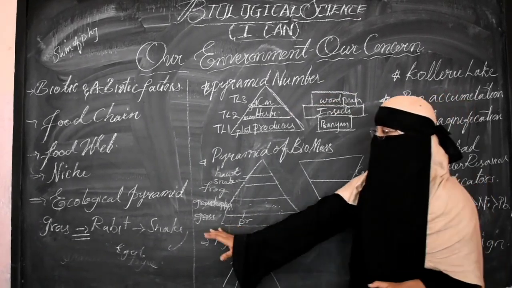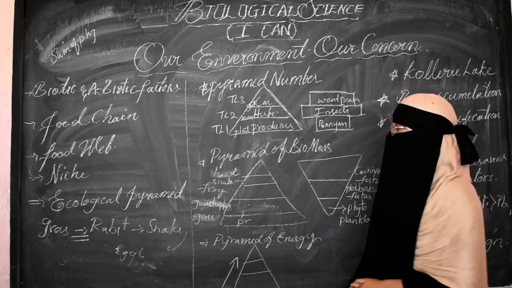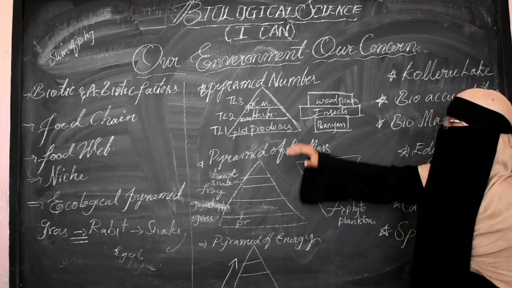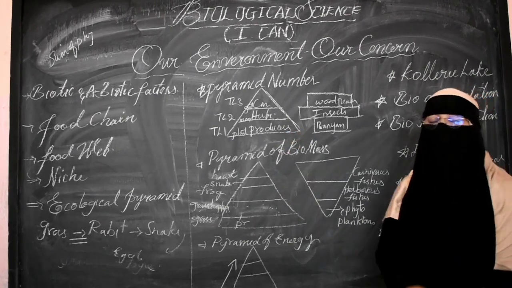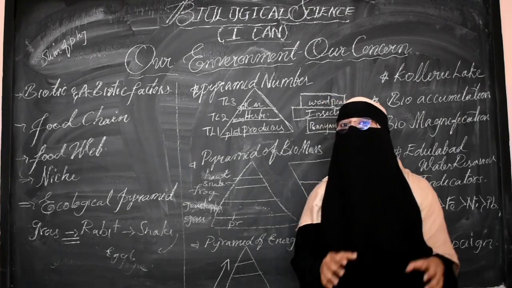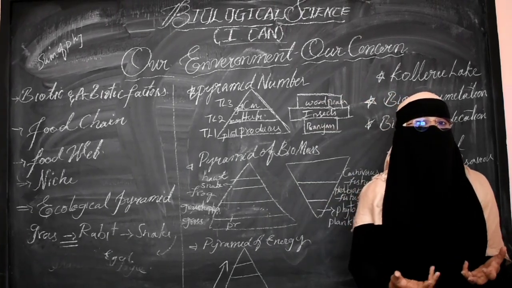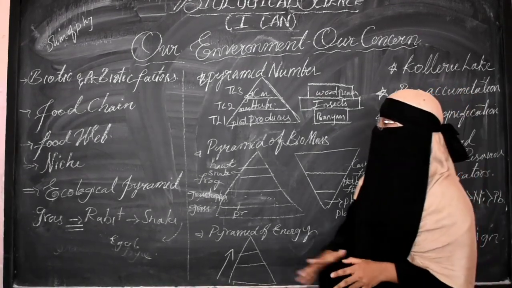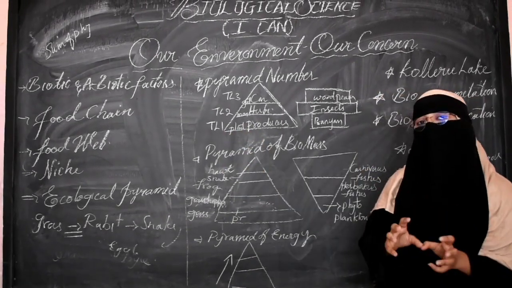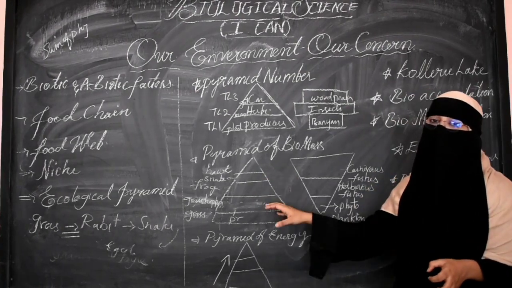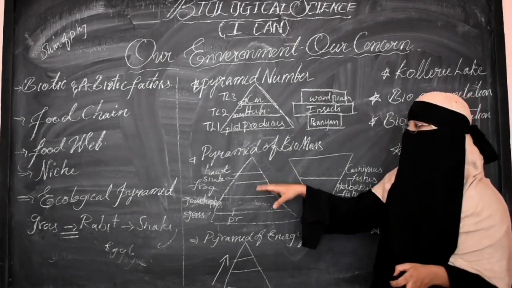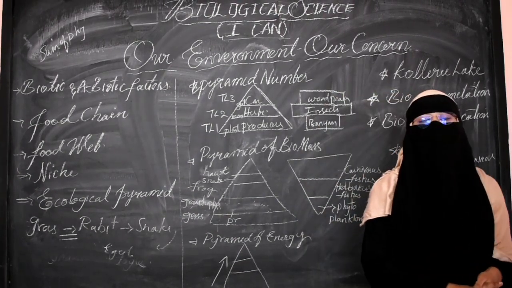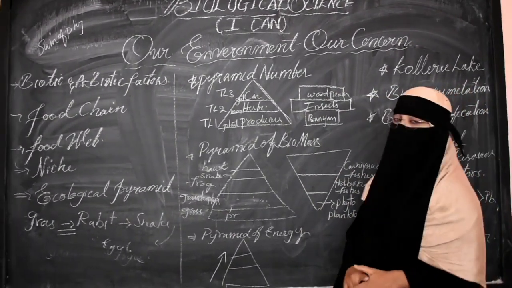So these are the steps involved within a food chain, and those steps we can write in the form of a pyramid. Why? Because when we move from one trophic level to the next, the number of organisms decreases and the available energy also decreases. So the things affected within the trophic levels of a food chain are understood in terms of the ecological pyramid, which is nothing but the graphical representation of the food chain.